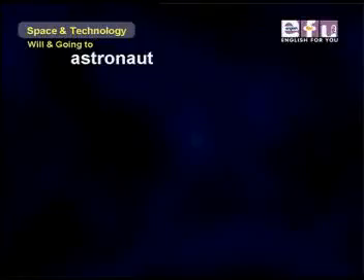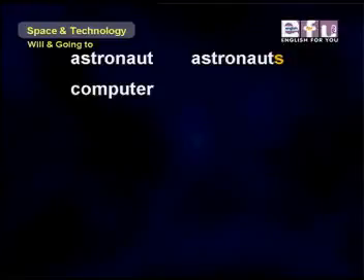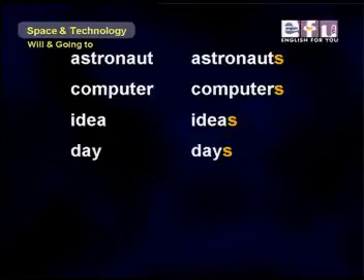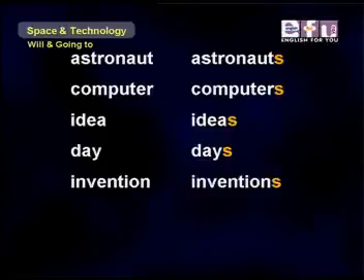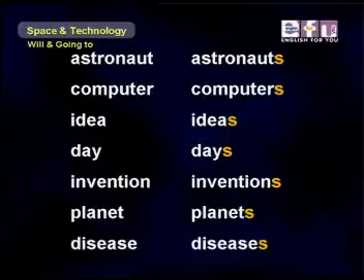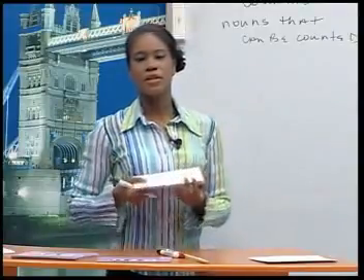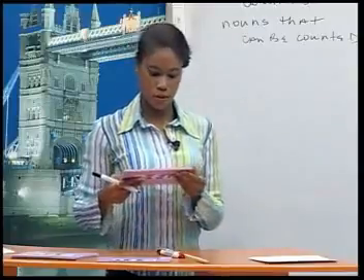Astronaut, plural, astronauts. Computer, computers. Idea, ideas. Day, days. Invention, inventions. Planet, planets. Disease, diseases. Some countable nouns are irregular because we do not use an S to make them plural.